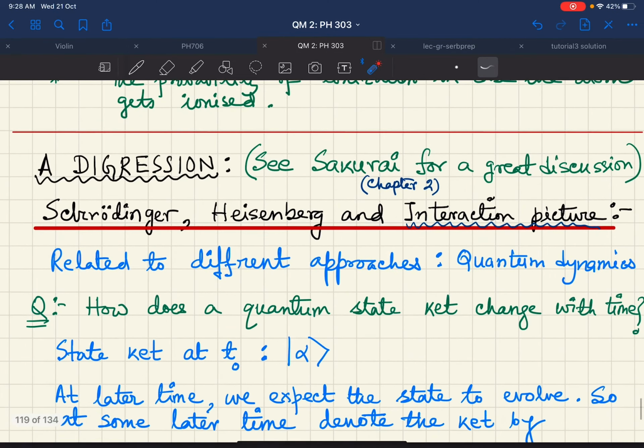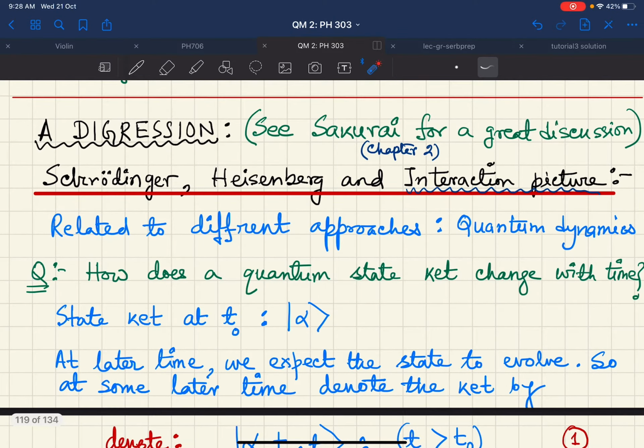So as I said, let us digress a little bit and let us ask this question: how does a quantum state change with time? It's a very simple question, and I am sure that all of you know the answer. But let me first basically set up the notation.